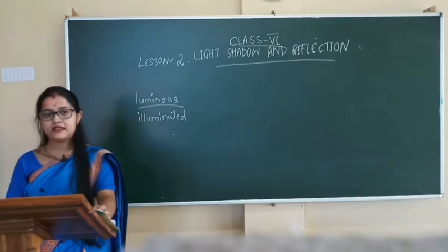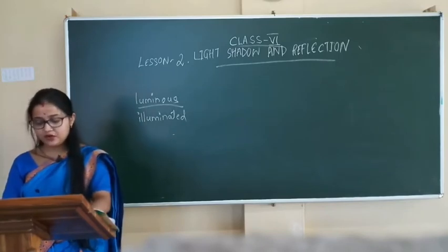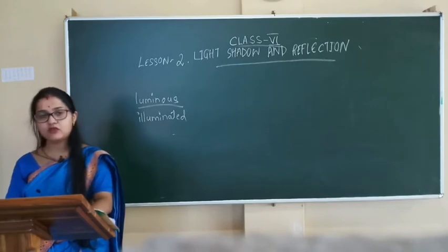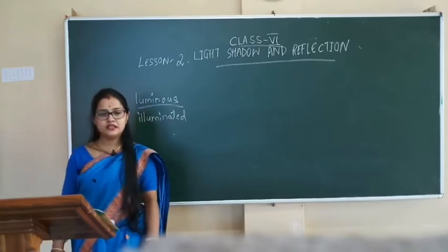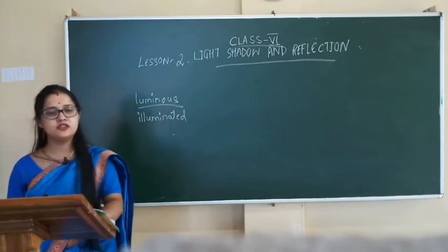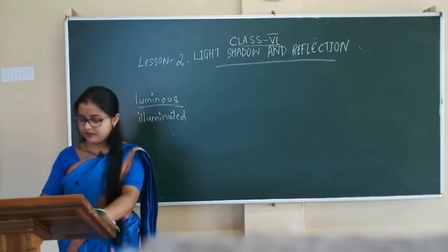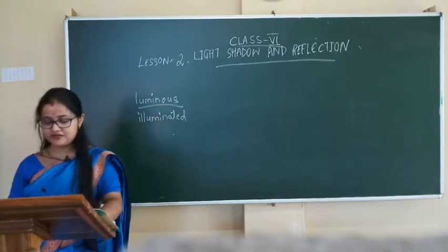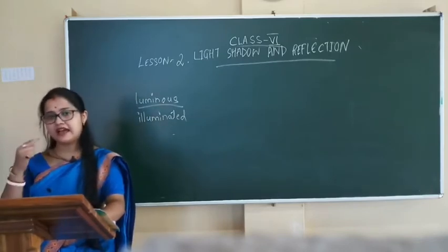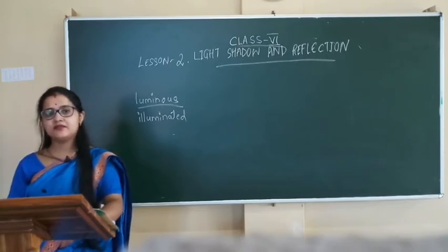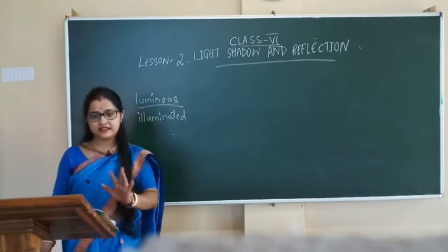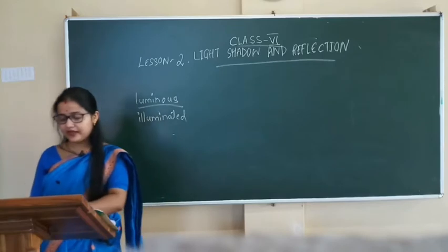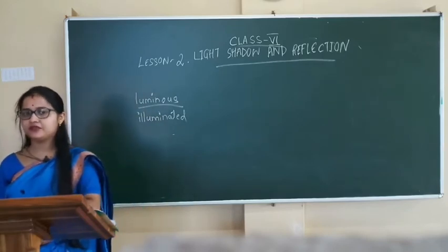Illuminated objects reflect light that falls on them. That is why they appear bright. The page too is an illuminated object. You know why? Because the light falling on it reflects back and reaches our eyes. It does not have its own light. When the light falls on the page, it reflects to our eyes and it appears bright. We cannot see anything in the absence of light.